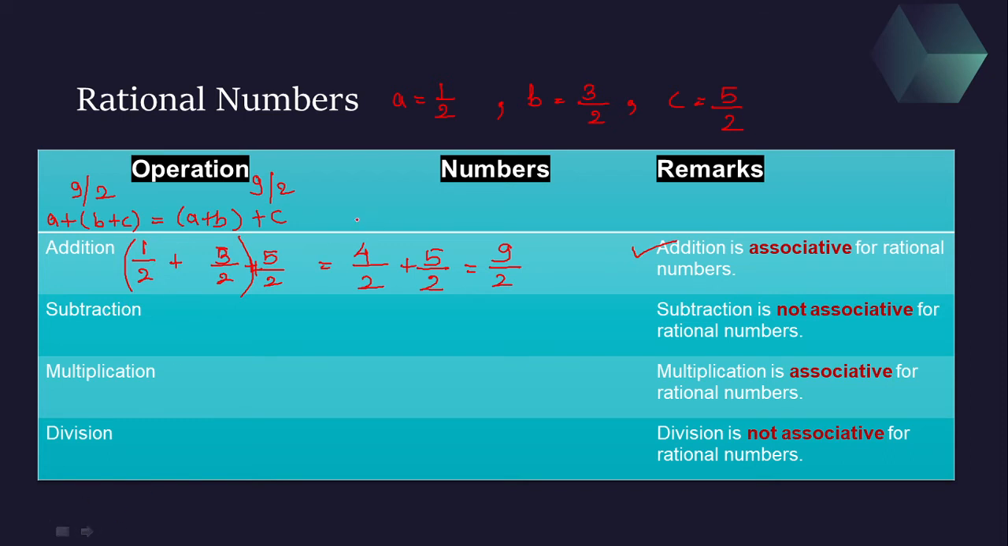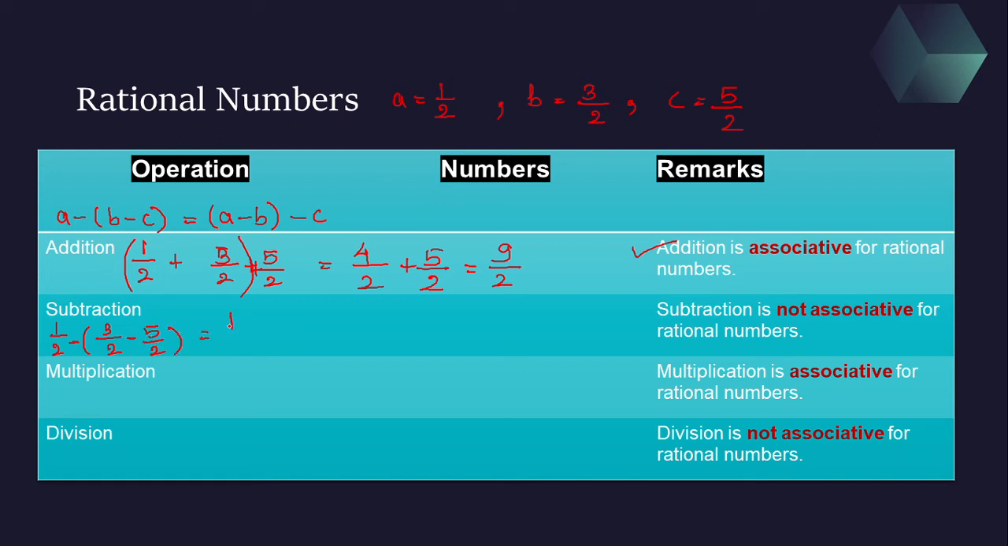Now subtraction. A minus B minus C will be equal to A minus B minus C. Now let's start solving this. Firstly, we will write the associative property, what we need to justify, and then we will go for writing. A minus (B minus C) should be equal to (A minus B) minus C. So let's start. Firstly, half is outside, half minus, what is B? It is 3 by 2 minus 5 by 2.